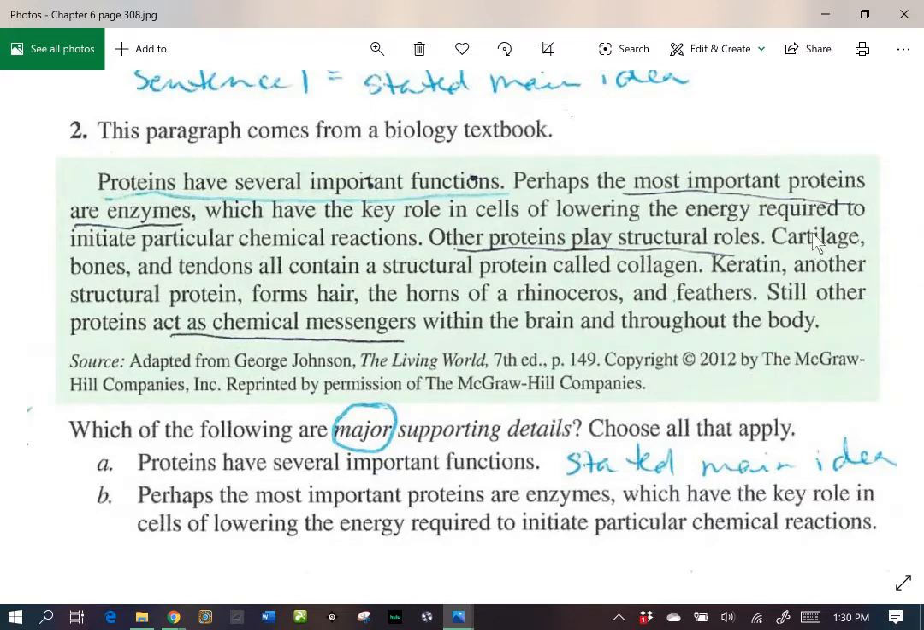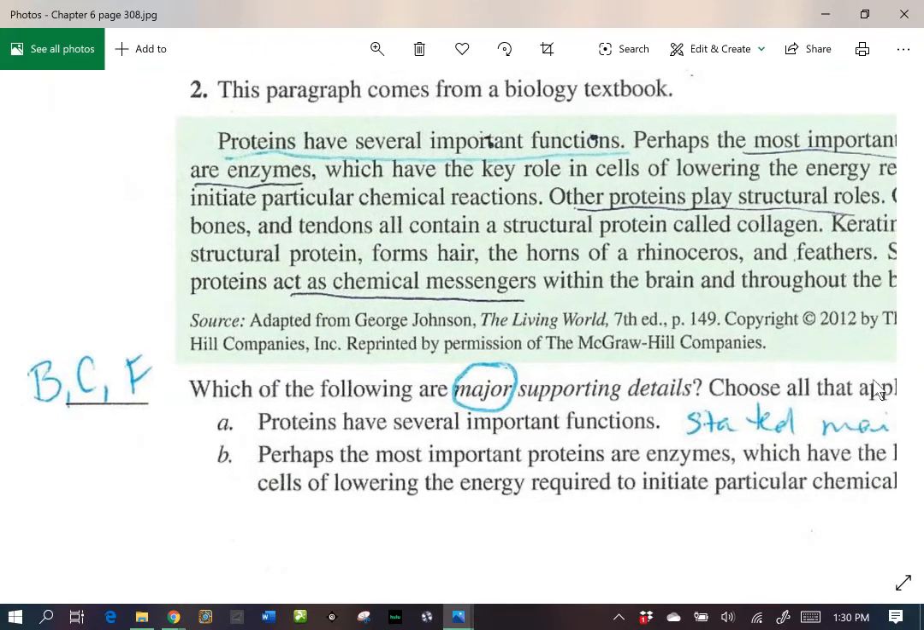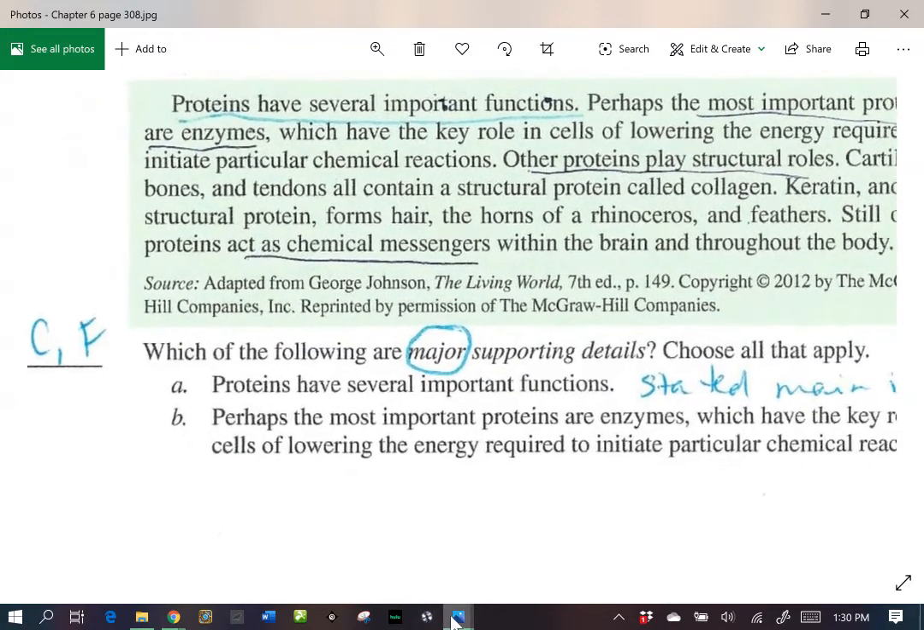These two sentences here that start with cartilage and keratin, these two support this third sentence. So these are our minor details. And then finally, the last sentence, which its function is chemical messengers. So here you can see that it's sentences 2, 3, 6 that are the major details. So in our question, our answers are going to be B, C, and F. So B with the enzymes.